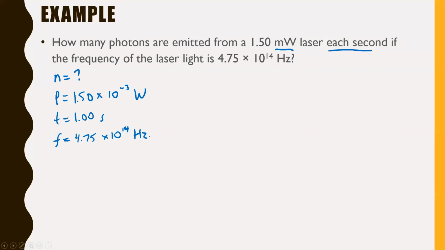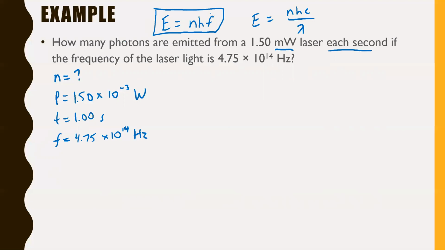All right, first things first. We are looking for how many photons. That tells us we're going to have to use one of those energy formulas. So either E equals NHF, or the other one, E equals NHC over lambda. We're going to be looking for that N one way or another. Chances are we're going to be using this one, because we have a frequency, and that, of course, is a part of this formula.